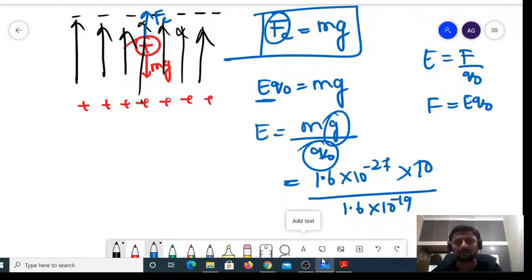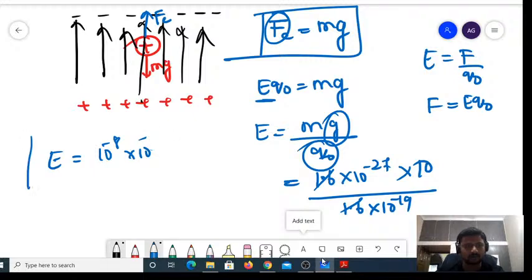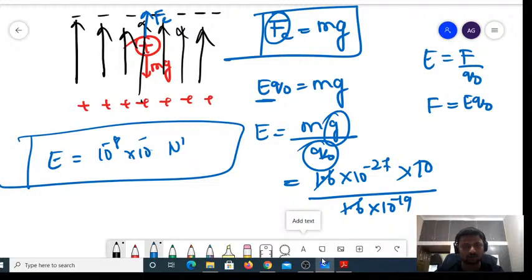Okay. Now 1.6 and 1.6 will get cancelled. Now E would be equal to 10 power minus 27, 10 power plus 19. How much is that? It is minus 27 plus 19, which is minus 8. That is 10 power minus 8 into 10. So you are supposed to apply an electric field of 10 into 10 power minus 8 Newton per coulomb.